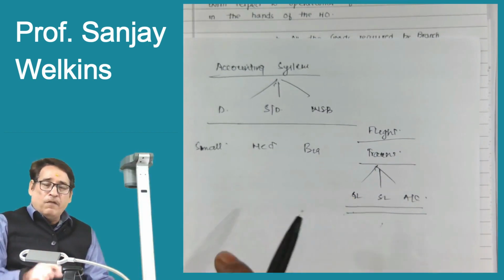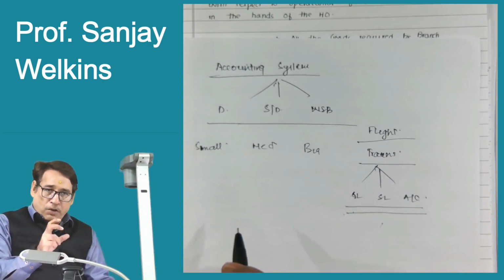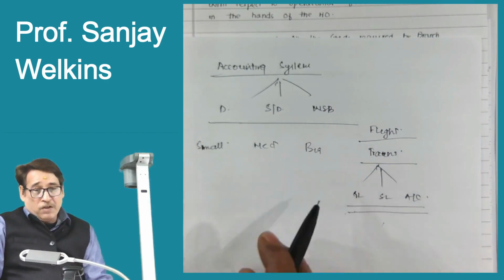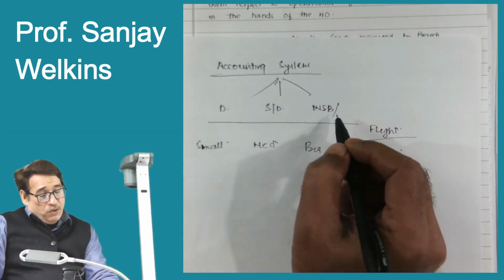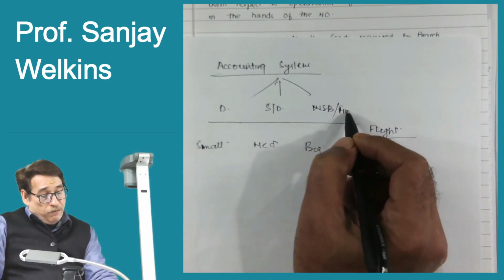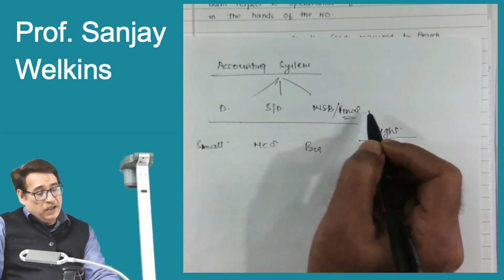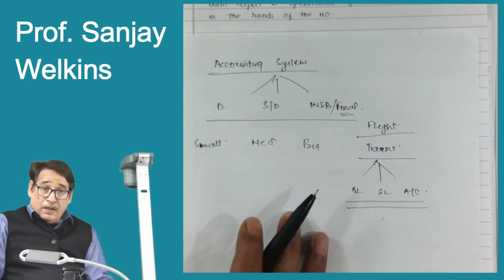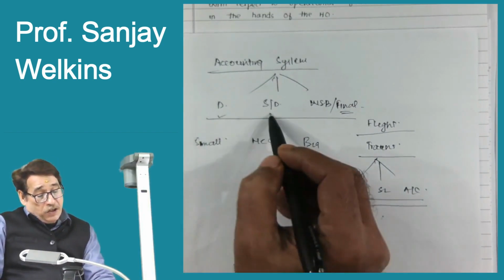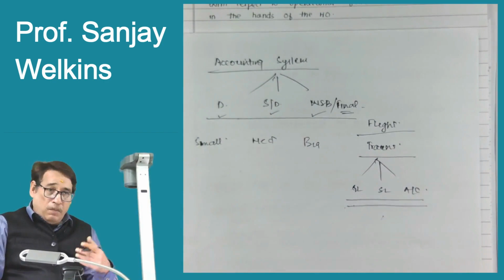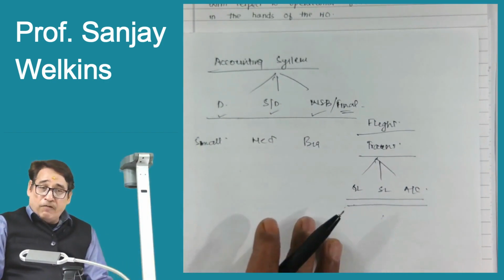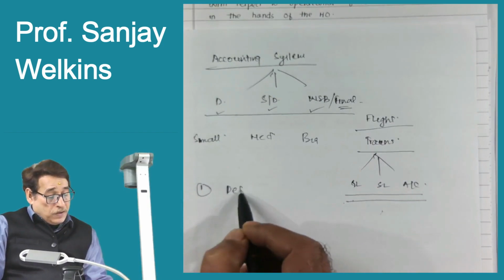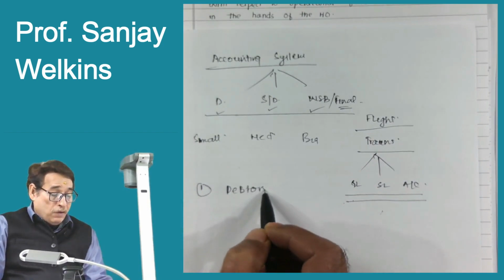That is the reason. First of all, being a student, you need to know why there are so many accounting systems. So, three accounting systems. I told you, you can call it four also because we will combine these two systems. Otherwise, you can keep it as a separate category, branch final system. So what is the data system, what is the stock and debtors system, what is the wholesale branch system? We will take them one by one. So first we will start off with the data system. What is the data system? We will see later on.